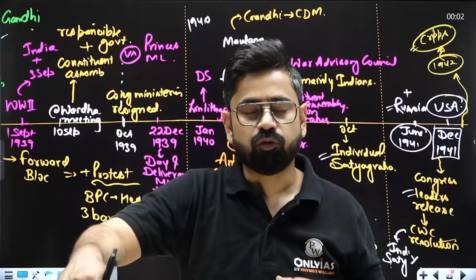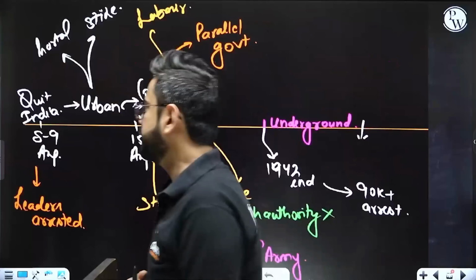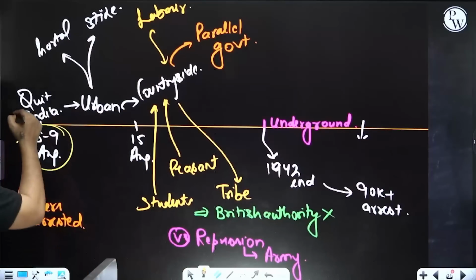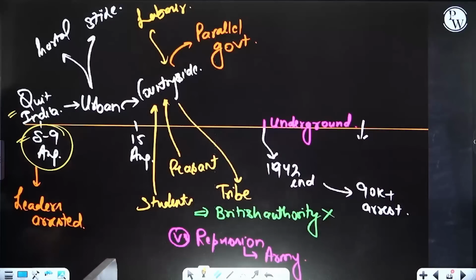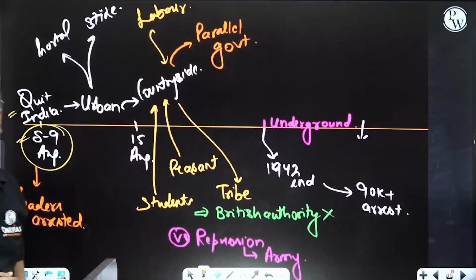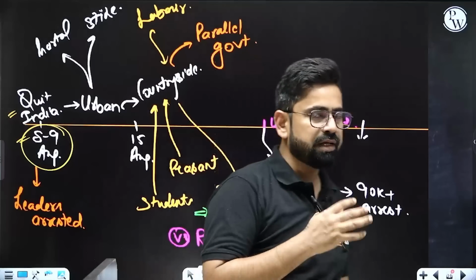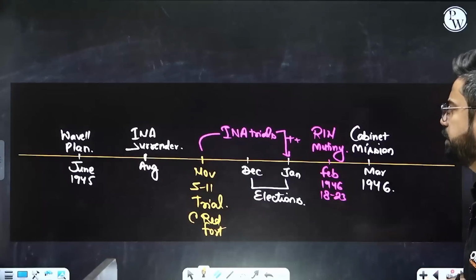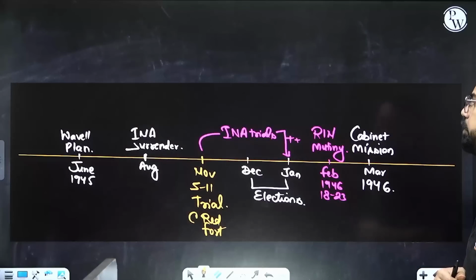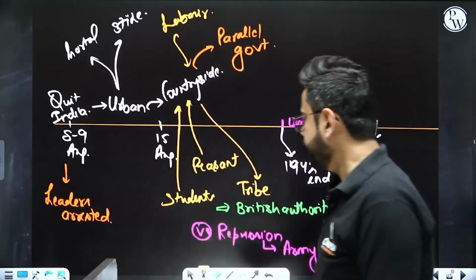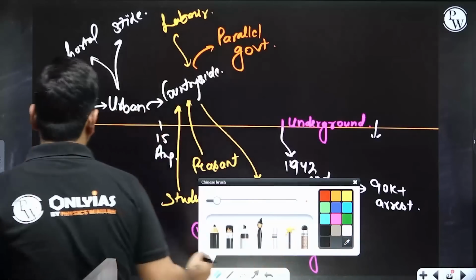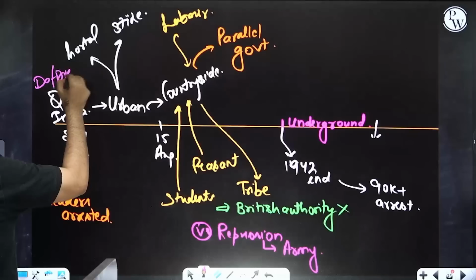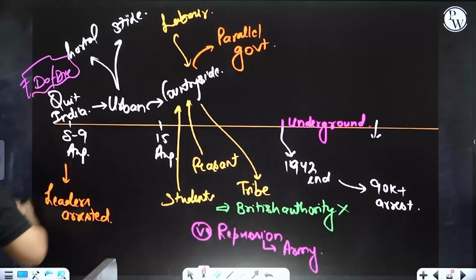What to do? So now Gandhiji is in a militant mood, and finally on August 8, basically August 9, he gave the Quit India resolution. He basically said that Britain should leave India. So he gave that do or die speech over here: now we shall do or die, and we shall not remain alive to see this slavery again.